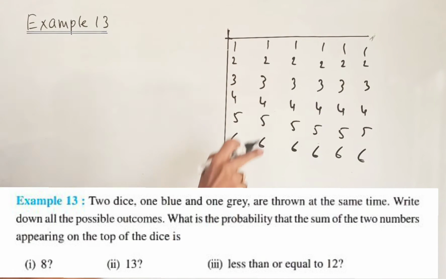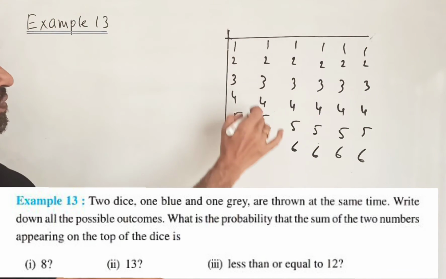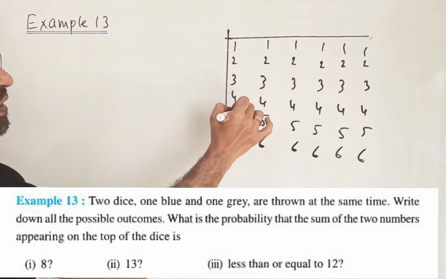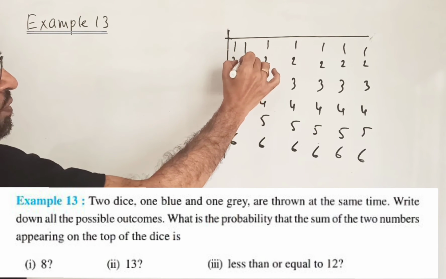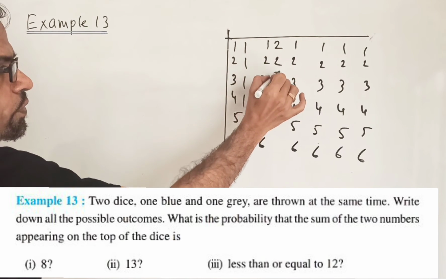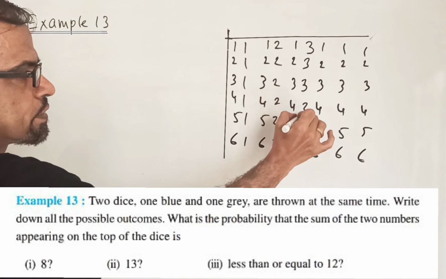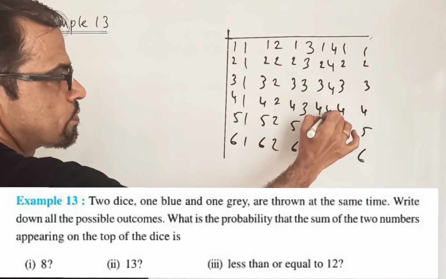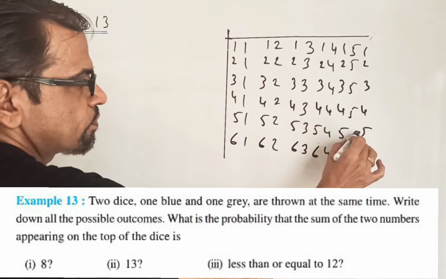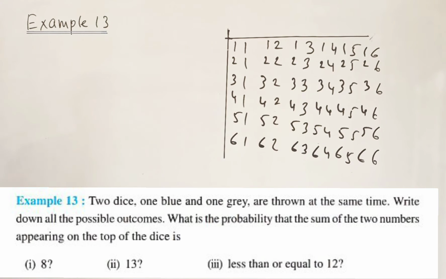Now for the horizontal, listen student, what we will do. We will write 1, 1, 1, 1, 1, 1. Then 2, 2, 2, 2, 2, 2. Then 3, 3, 3, 3, 3, 3. Then 4, 5, and 6, each six times. So these are the ordered pairs for the two dice. Okay student, now it is very easy to choose our answer.